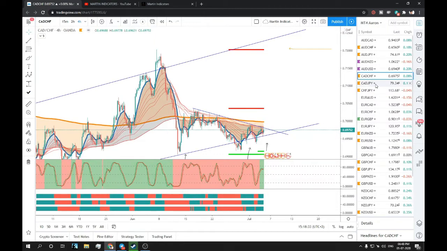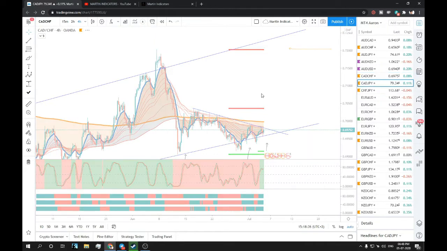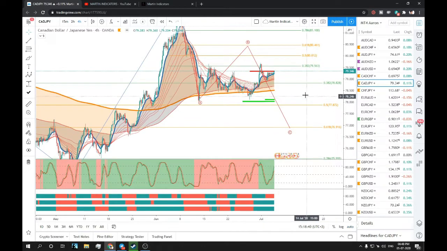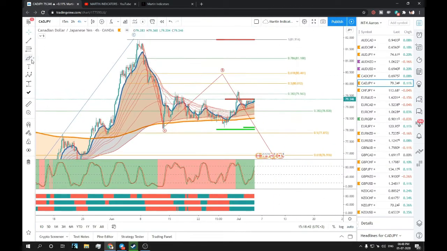So as of now, that's it for CAD CHF. Let's move on to the next one, CAD JPY. CAD JPY, according to me, in the coming two to four days we might see a bullish move, because once this resistance breaks, which is this red line, we have a bullish momentum.